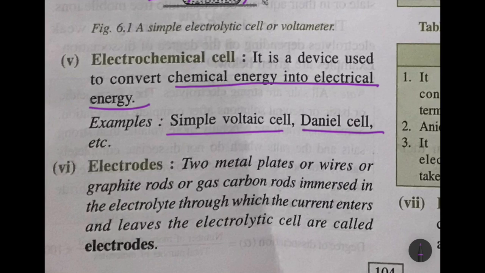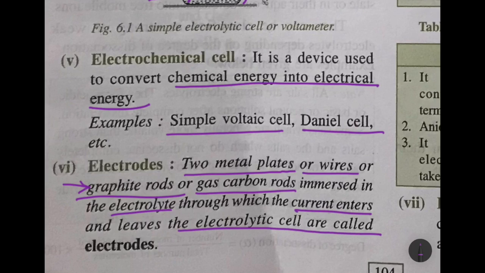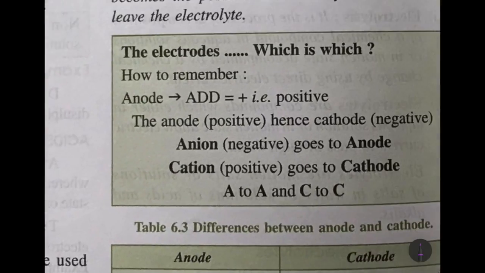So chemical energy is converting into electrical energy. And electrodes, as I already told you, are made up of metals. Either metal plates or wires, graphite rods. Graphite is the only non-metal which conducts electricity, or gas carbon rods, immersed in the electrolyte, through which the current enters and leaves the electrolytic cells, and these are known as electrodes.